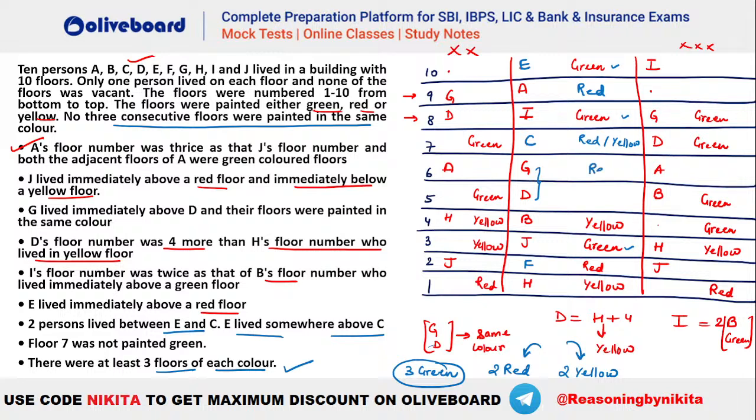So मतलब ये भी red होगा and ये भी red होगा. अगर ये दोनों red हुए, that means C cannot be red. So C has to be what? C has to be yellow. I hope this is clear everybody. तो ये आपका final arrangement बन गया.